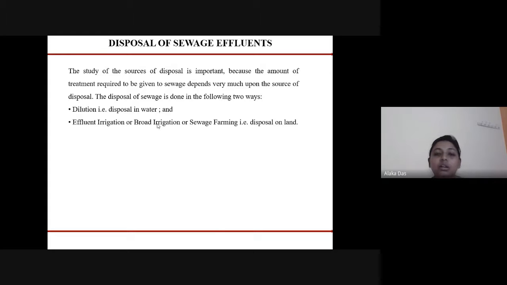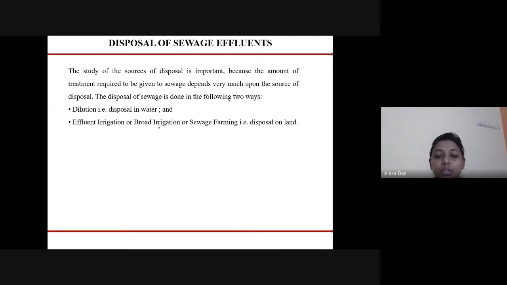Now, after the treatment of the sewage, when the proper standards are met, it should be properly disposed of. The disposal of sewage on land or in water bodies is termed the disposal of sewage effluents.